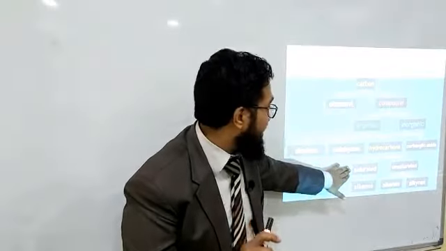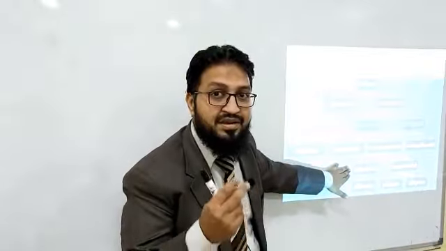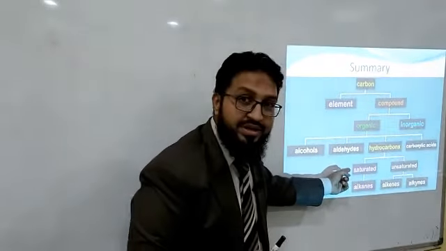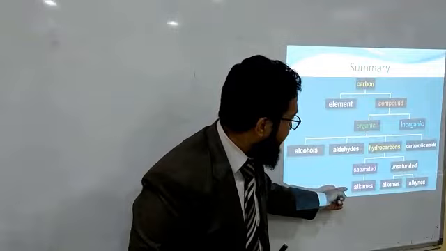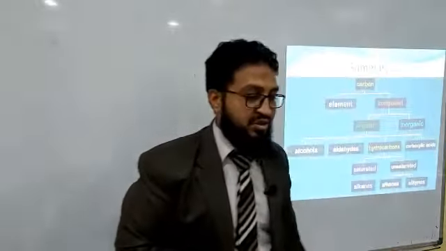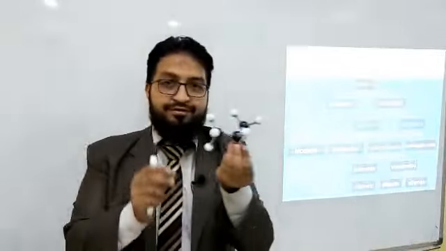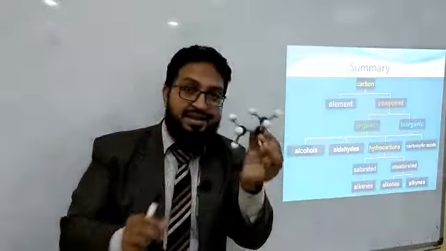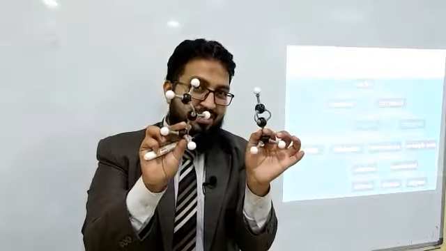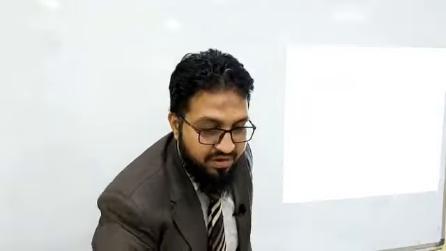Hydrogen and carbon compounds. These are again of two types, saturated and unsaturated. Saturated ones are only alkanes, and unsaturated are alkenes and alkynes. This is the example of saturated alkanes, and in these two, double and triple bonds are present, the examples of unsaturated hydrocarbons.